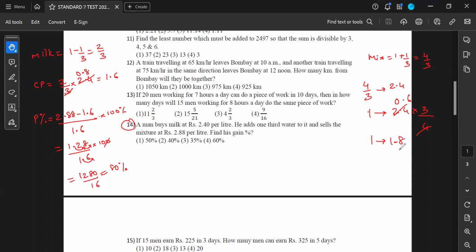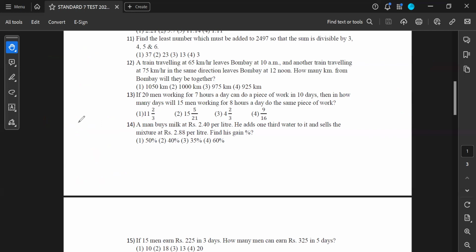No, that's what I'm telling. No, sir, I would give you 2.88 for 1 liter. You need to add more to it. No, no, no, wait, wait. Let me just do the math. I think I understand now, I misunderstood the question.